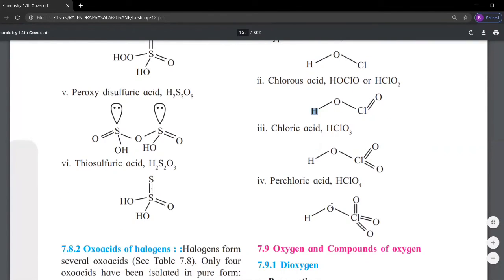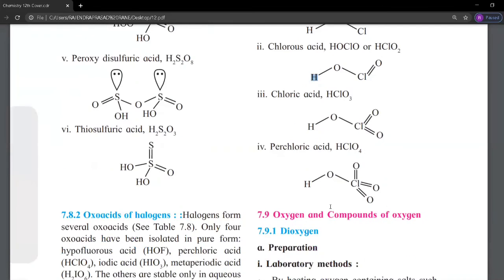Perchloric acid, HClO4. This is the structure of perchloric acid: Cl is bonded with four oxygen atoms, and one hydrogen atom.